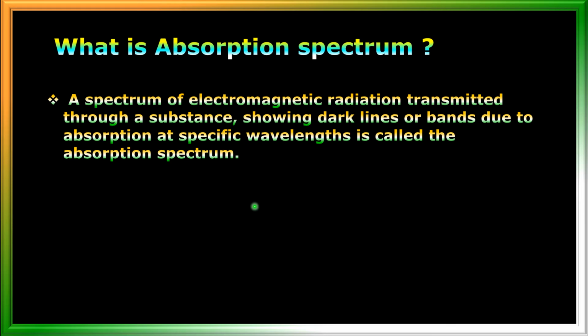So, during the emission, whatever the wavelengths of radiations are emitted by a substance, the same wavelengths will be absorbed when electromagnetic radiation is passed through it. And in the place of absorbed wavelengths, we get dark lines on the screen. So this is called as an absorption spectrum. Now I will show you the formation of hydrogen absorption spectrum. Okay.